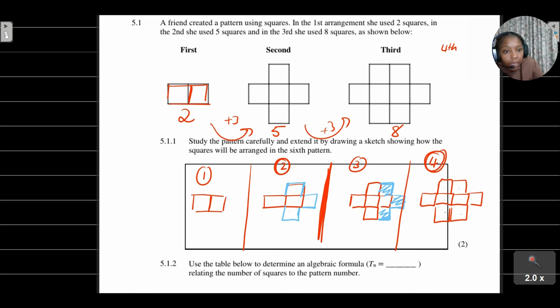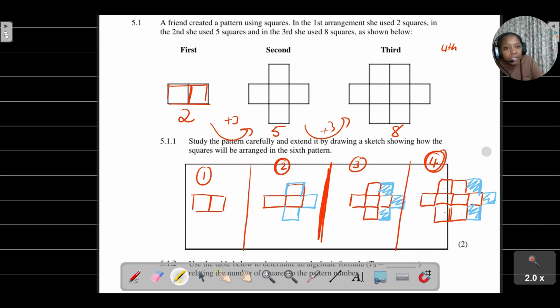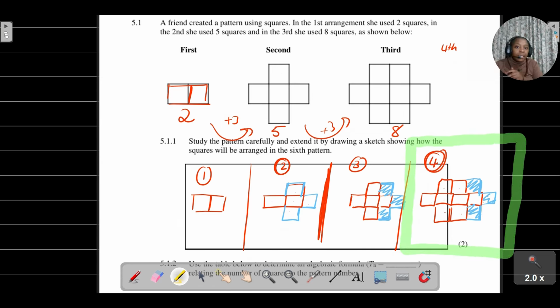All right, so I'm going to add 1. Do you see? 2. And do you see? 3. Do you see? That is basically what I have added there. So therefore, this is what I want. This is how I'm going to get my pattern for the fourth arrangement.